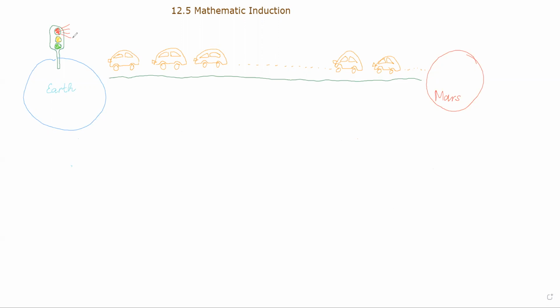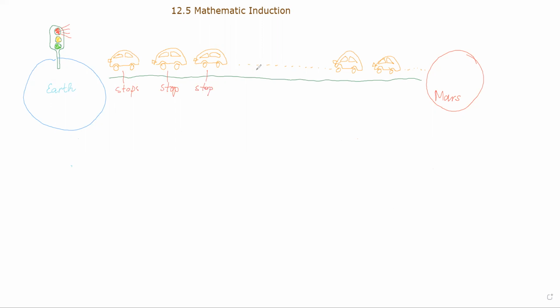Well, everyone knows that they have to stop on red. So the first car stops. What is the second car going to do? The second car is going to probably see the signal and stop too, right? The third car probably won't see the signal already, but he sees that the previous car stopped and he's going to stop, right? He doesn't want to crash.